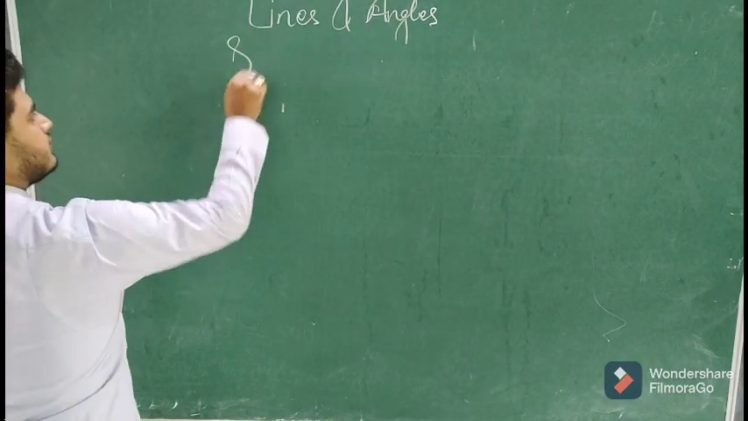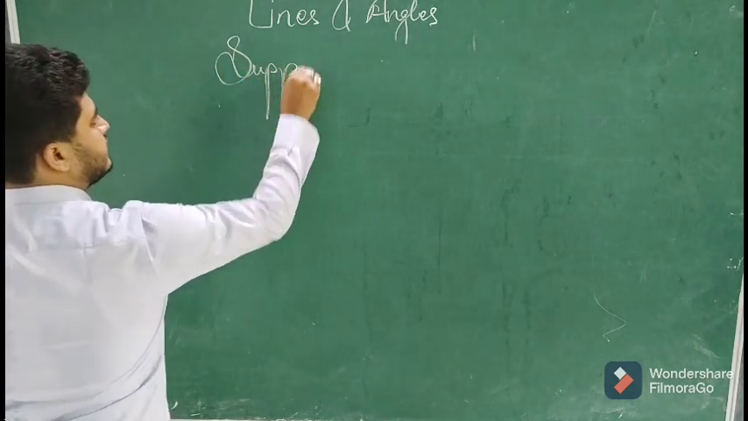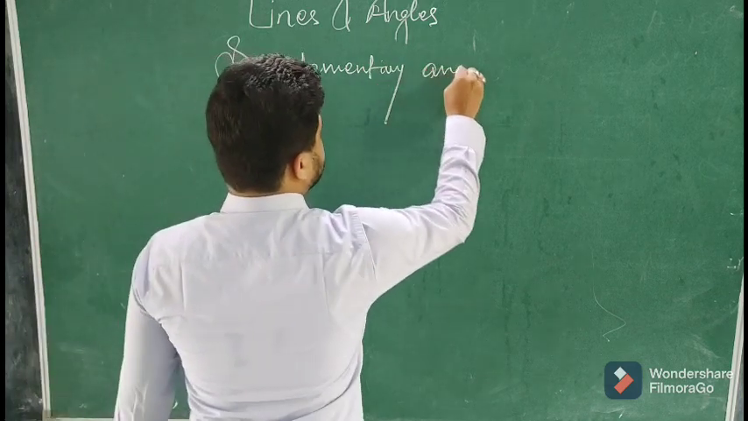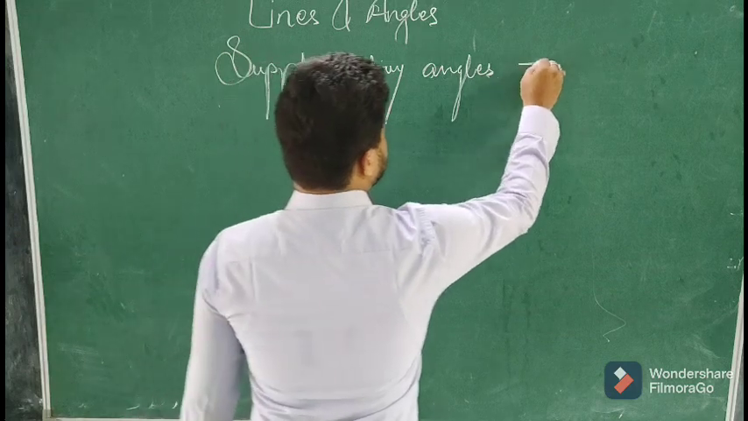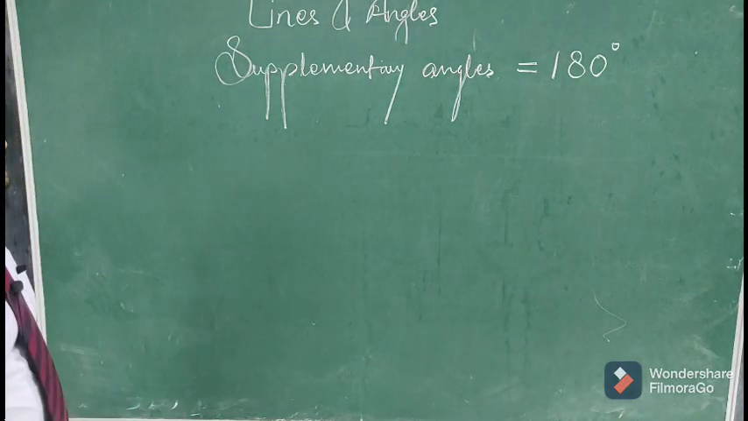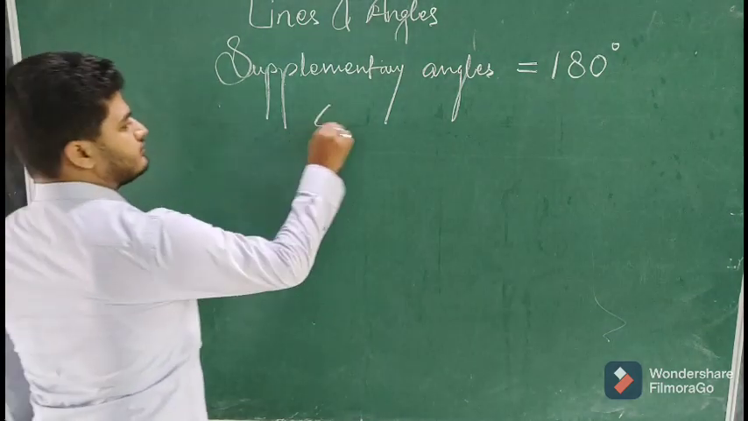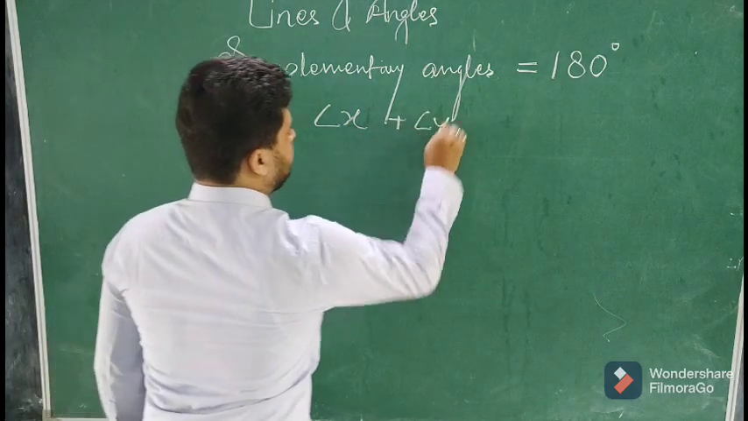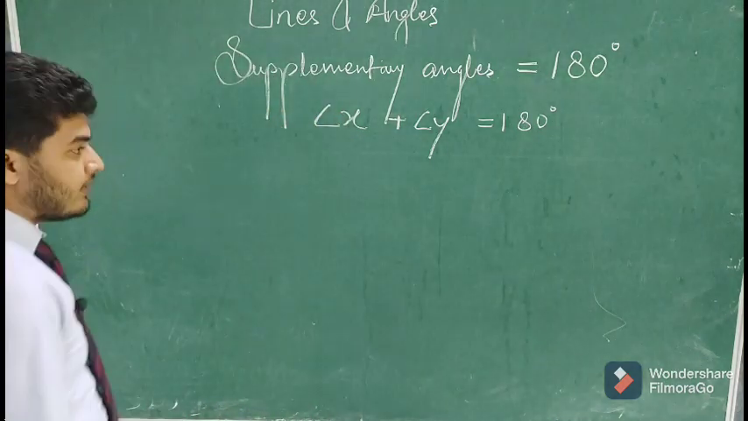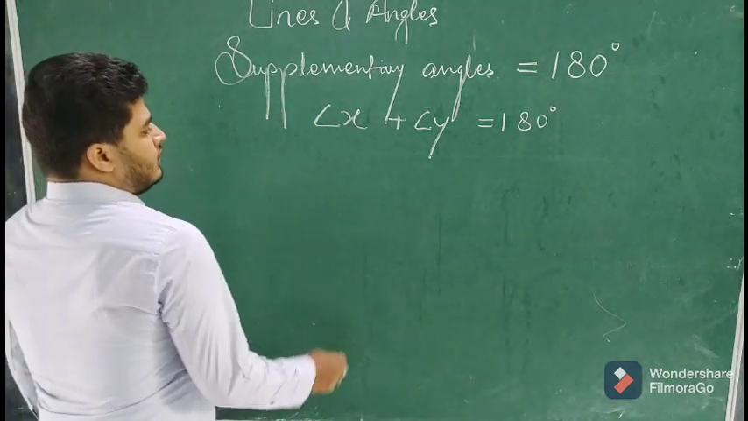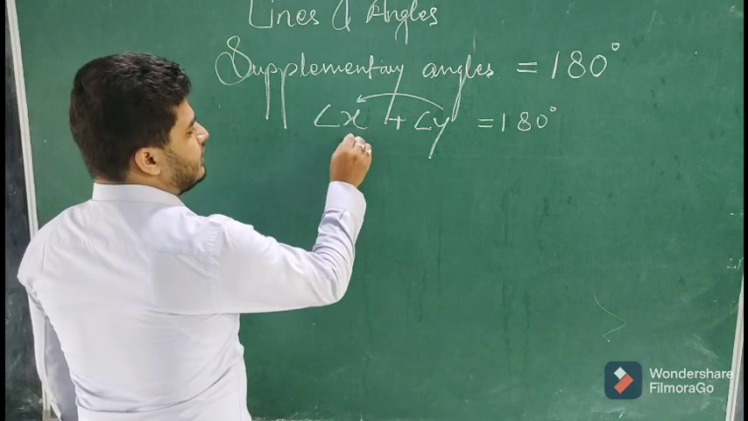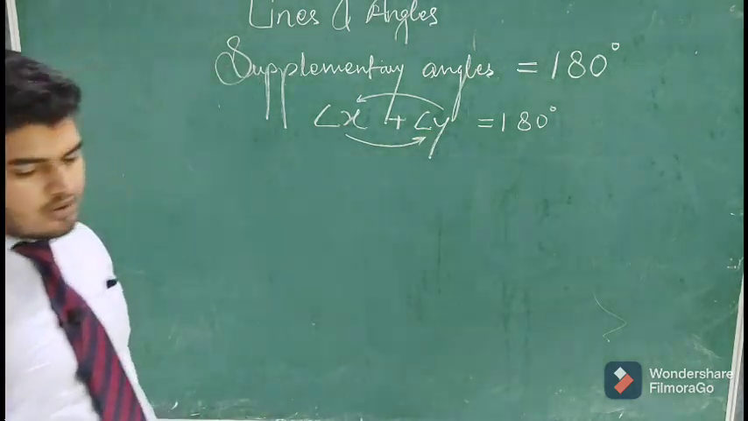The next is supplementary angles. When the sum of angles is equal to 180 degrees, they are said to be supplementary angles. Angle X plus angle Y is equal to 180 degrees, then they will be called supplementary angles. Now angle X will be the supplement of Y and angle Y will be the supplement of angle X.